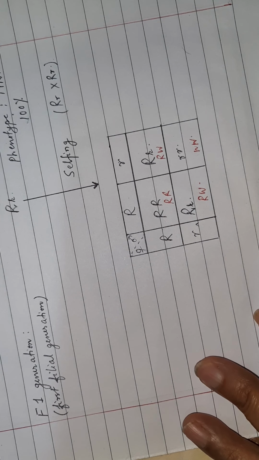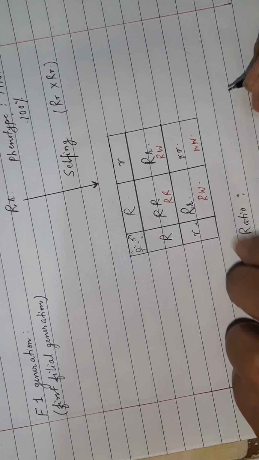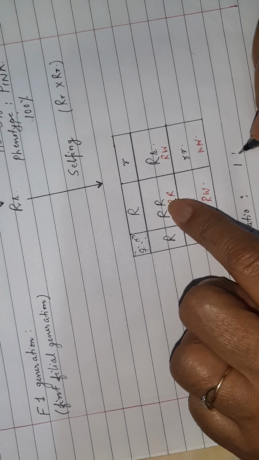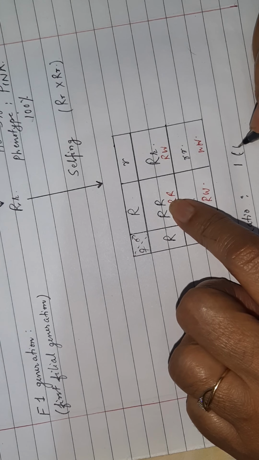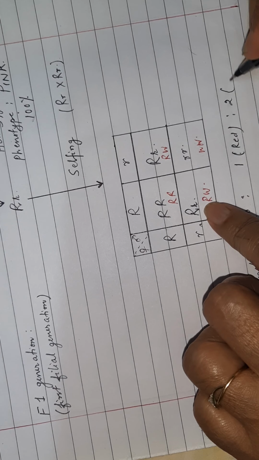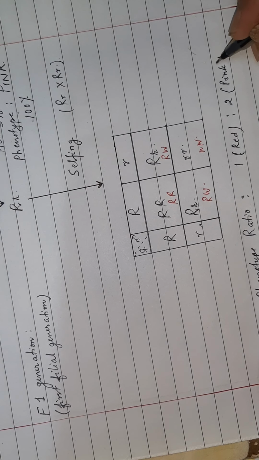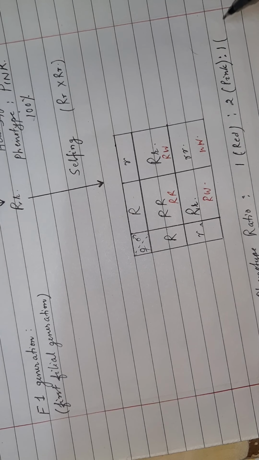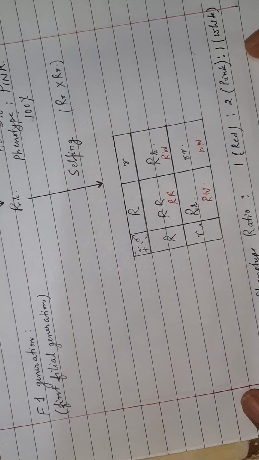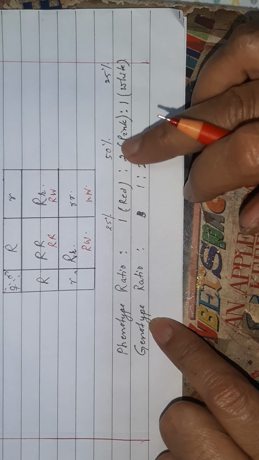So what happens? What do you find here? Phenotype ratio. So the phenotype ratio, what do you find? It is 1 red, then 2 you find pink, and then 1 you find white. So 1 is to 2 is to 1. That is the phenotype ratio, 1 is to 2 is to 1.